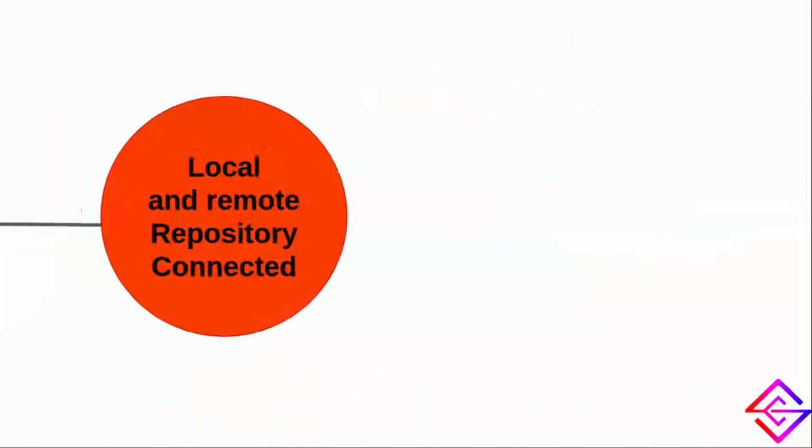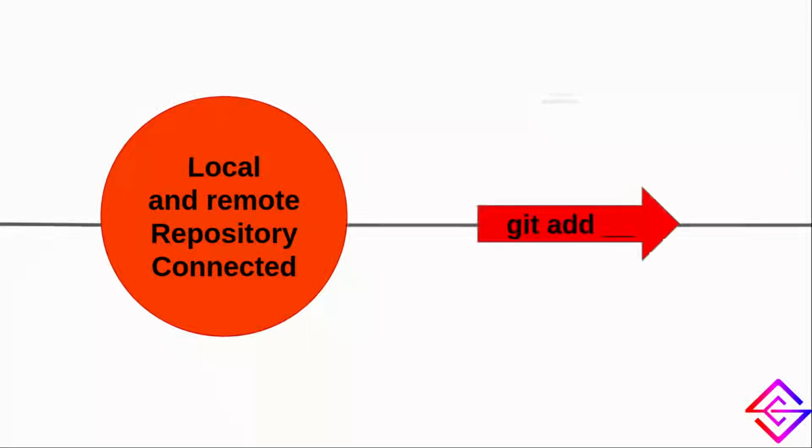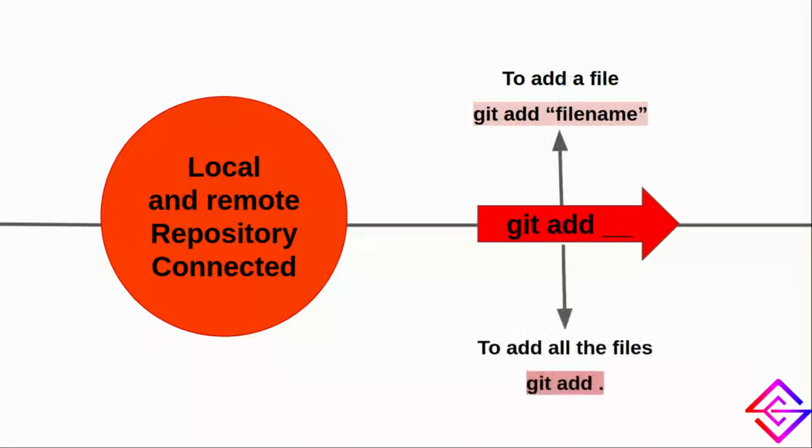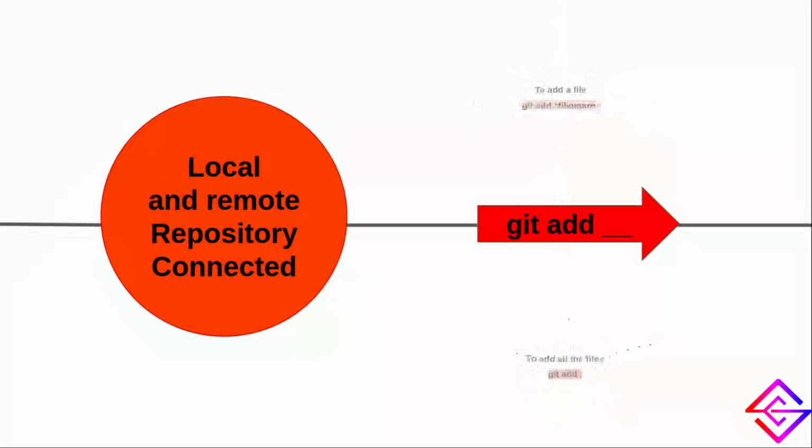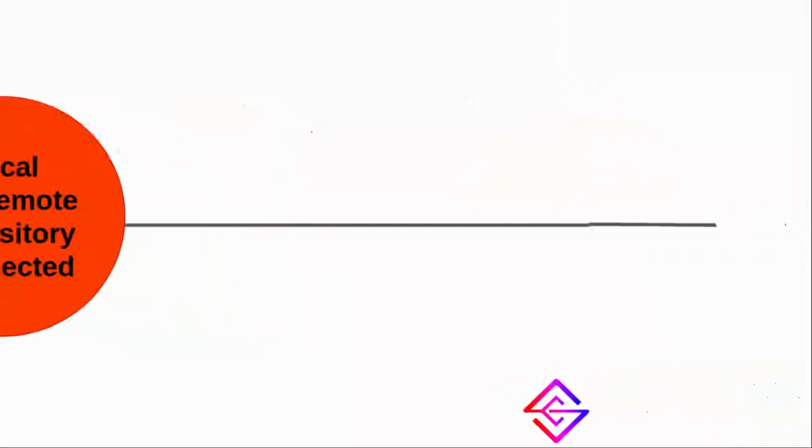After we have made some changes in the working directory and we want to record them in the repository, first of all, we need to move them to the staging area as we already discussed, and for this, we use the git add command. Here, the git add command can be used in two ways. Either we can add a single file using git add followed by the file name, or we can add all the files to the staging area using the git add . command.